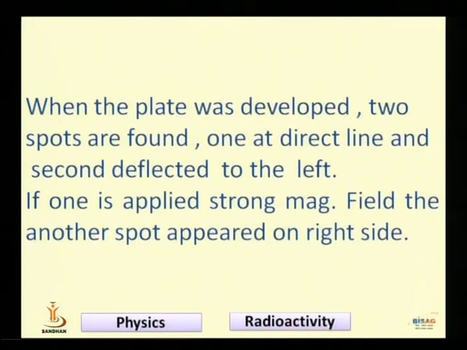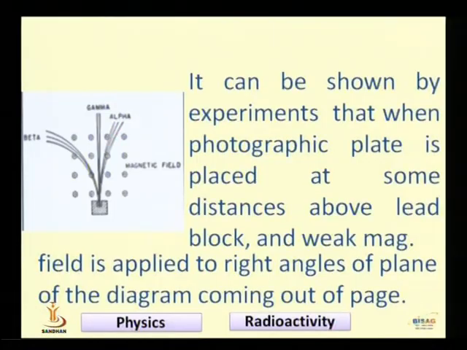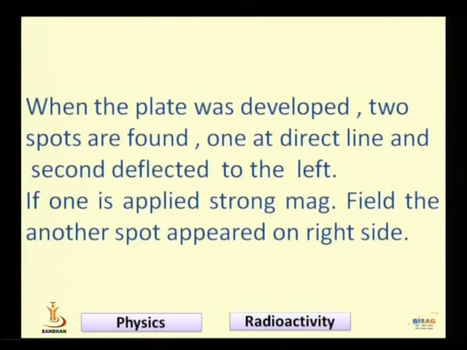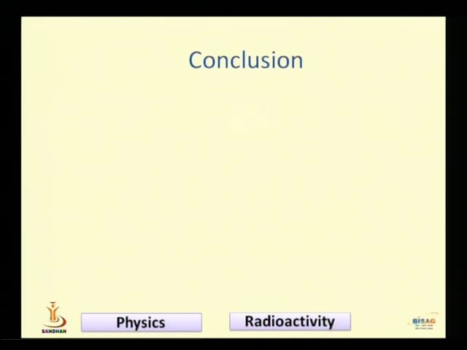It means they should have some kind of charge, positive or negative. During this experiment, they also observed that some rays stay on the straight line of the path and are not deflected to the right or left. In the figure, they are on the straight line, and these are the gamma rays. So by this experiment, they made the conclusion that radioactive